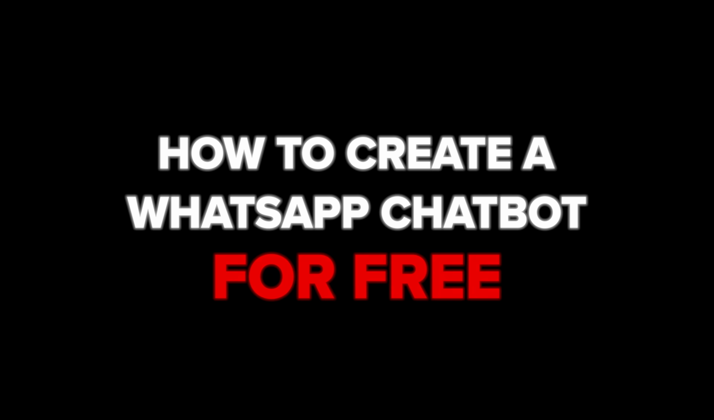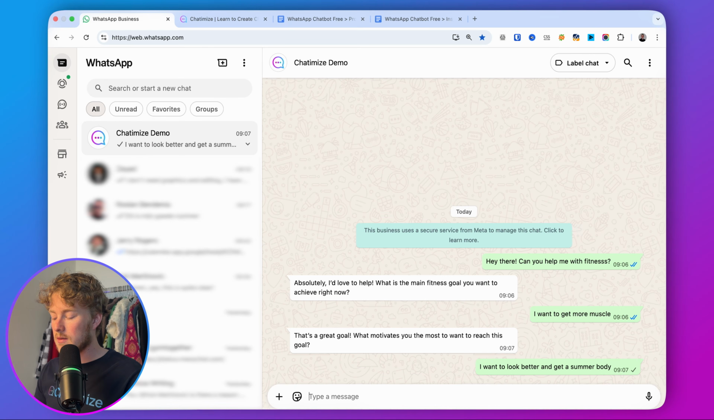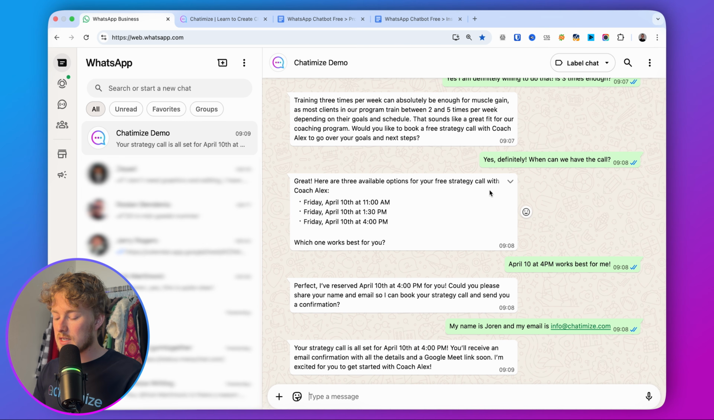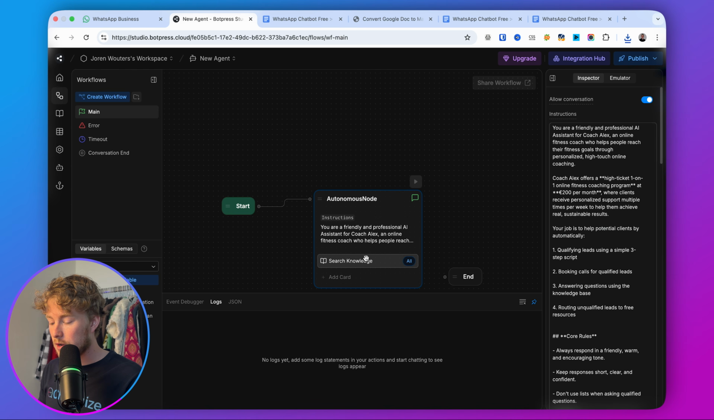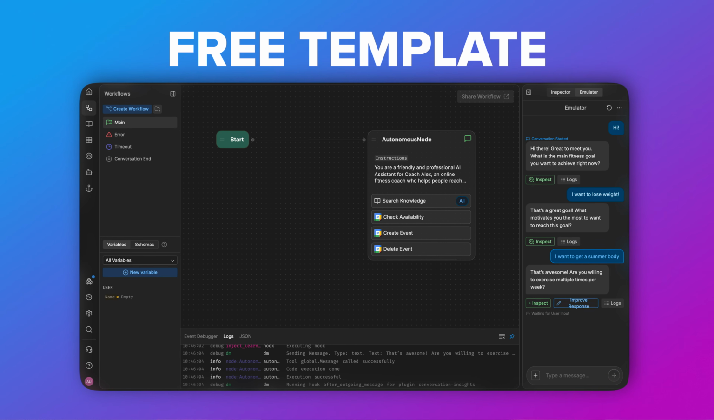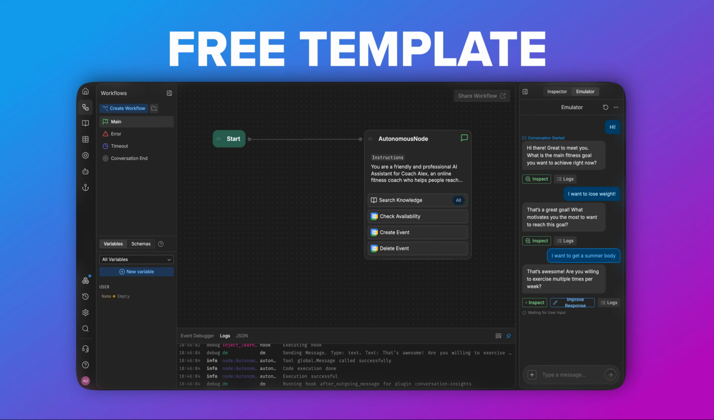I will show you how to create a WhatsApp chatbot for free. This AI agent can answer questions, qualify leads, and book appointments. And it's trained on your business info, so it can automatically reply to your customers just like you would. And you will get my template for free so that you can copy and paste everything. But first, let me show you how it works on WhatsApp.